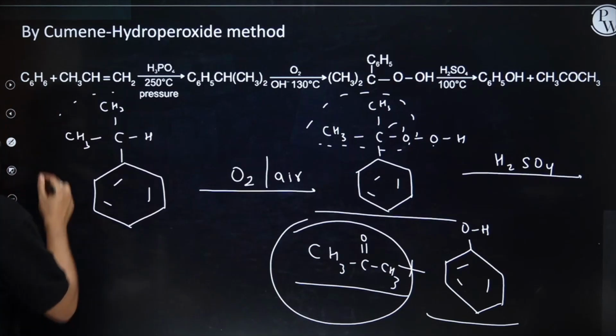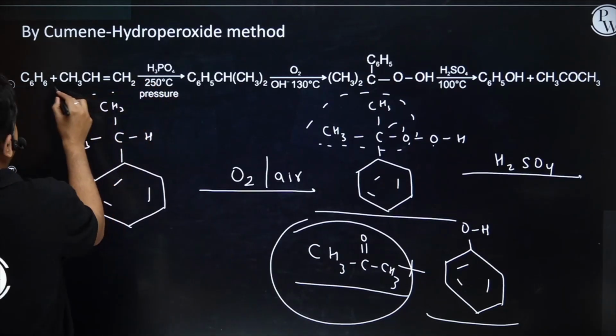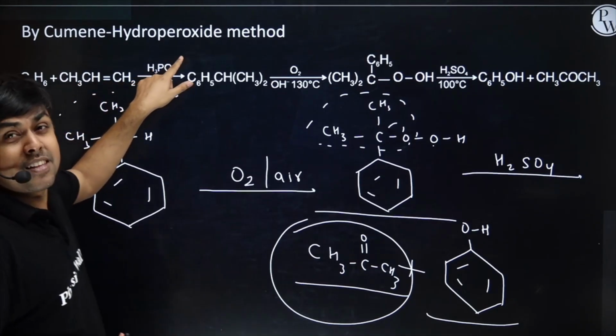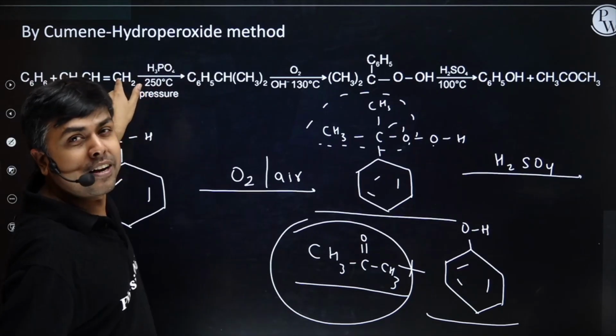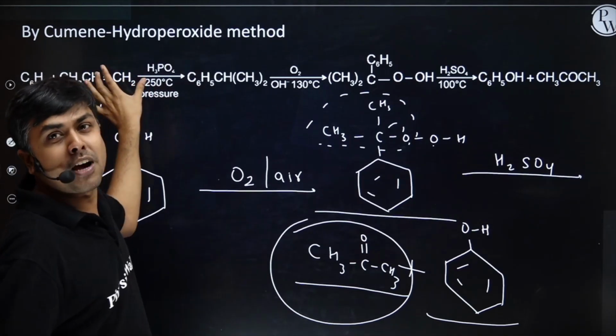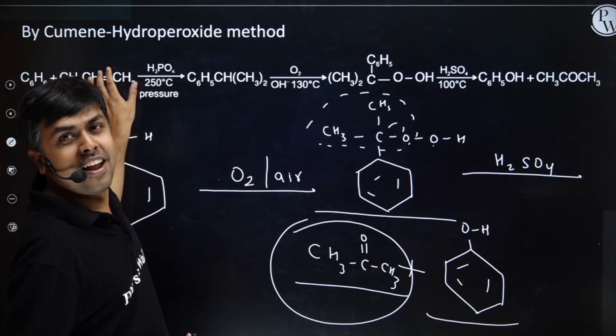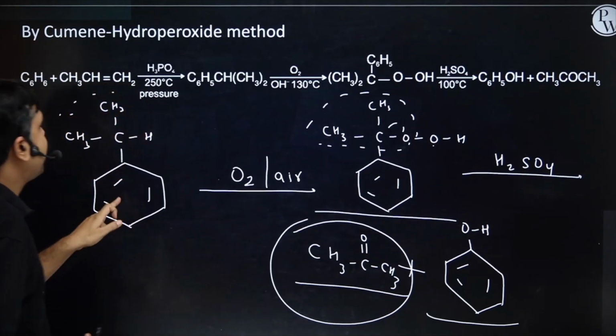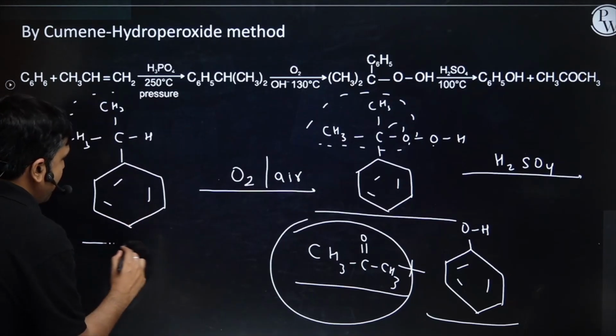Now if you look here, what's there? I'm having benzene treated with CH3CH=CH2 and H3PO4. This H+ from H3PO4 will attack here. I will have the formation of a carbocation, right? And now this carbocation will do electrophilic aromatic substitution, and finally I will have the formation of isopropylbenzene.